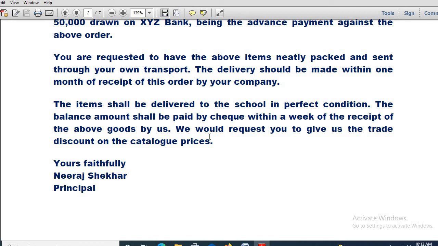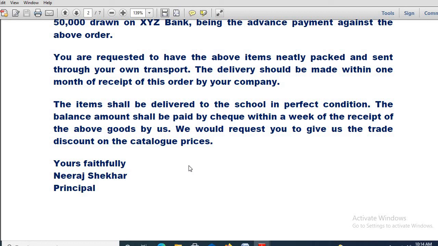And finally this thing is important, you have to mention: we would request you to give us the trade discount on the catalog prices. You want the discount to be given to you on the catalog prices. Now that discount can be 15%, 20%, or 10% also.